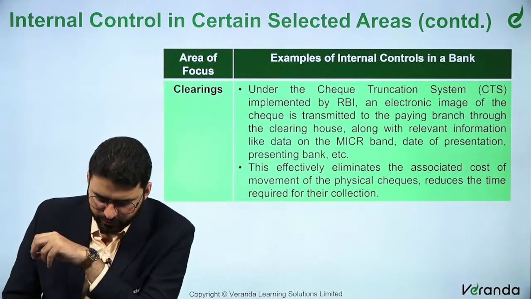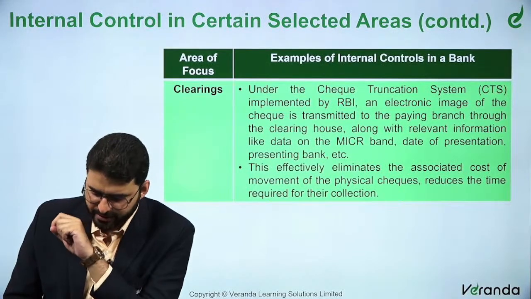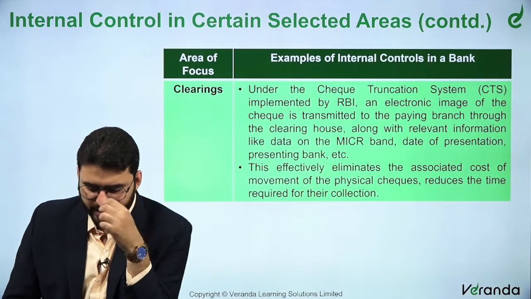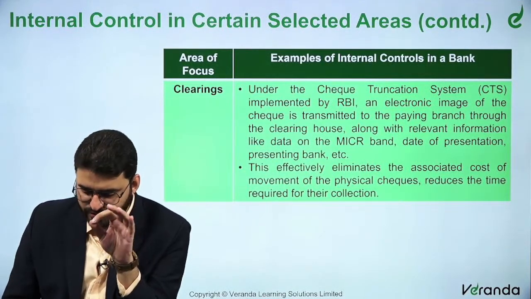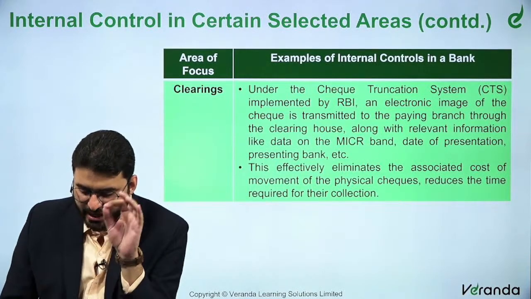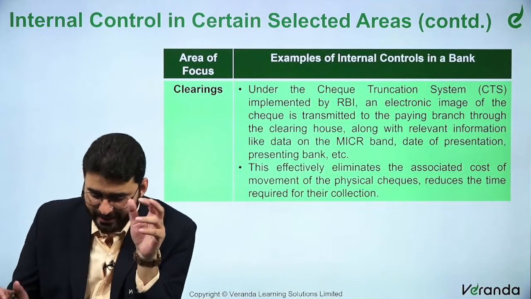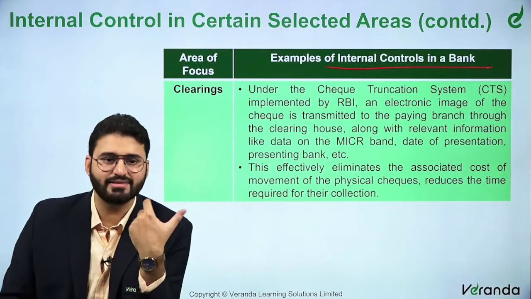Along with the relevant information like date on the MICR band, date of presentation, presenting bank, etc. This effectively eliminates the associated cost of movement of physical checks and reduces the time required for their collection. Now, this point was a new point. Again, these are examples of internal controls in a bank, not a procedure.